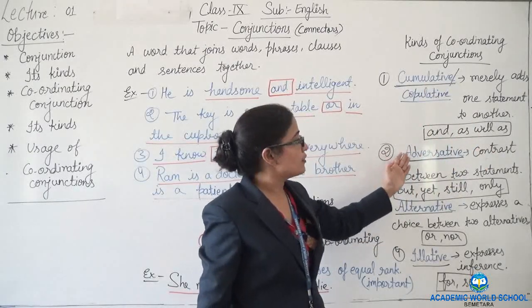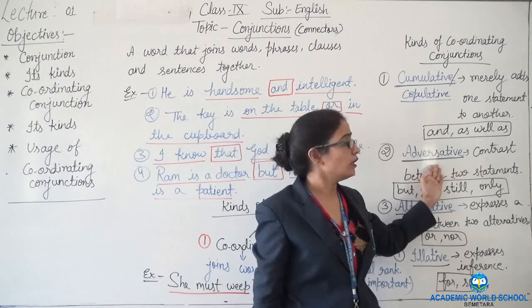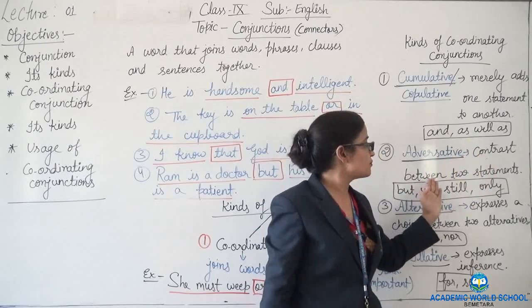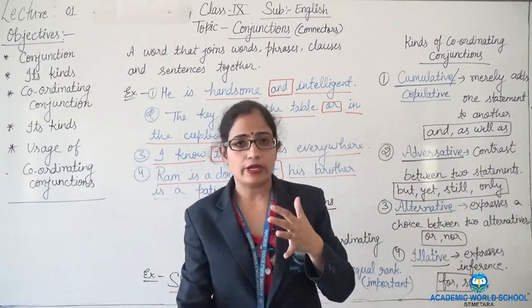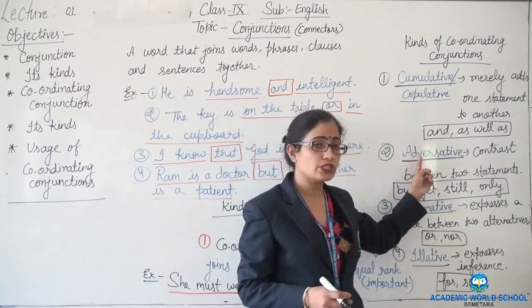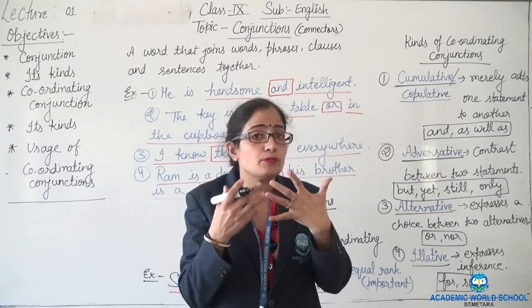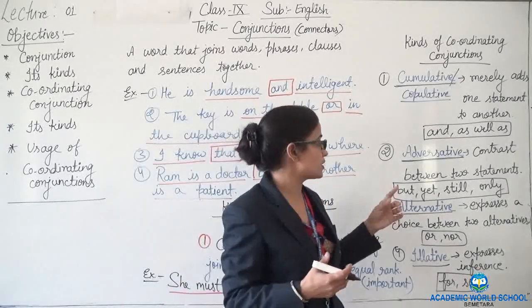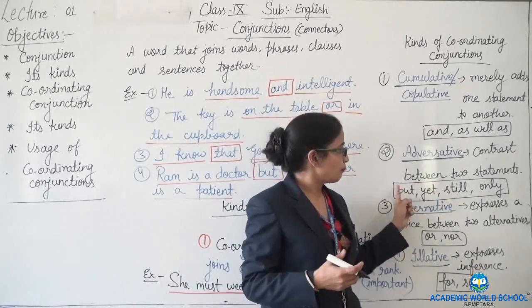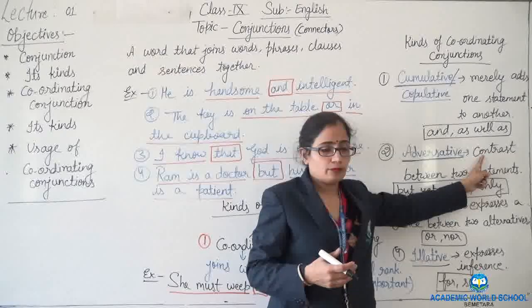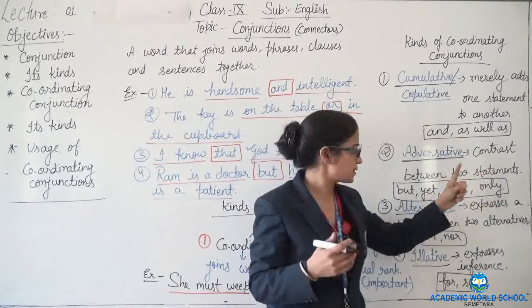Second kind, adversative. This is contrast between two statements. When such a conjunction is used in the sentence, a kind of adverse opposition will be there. So that's why we can say there is contrast between two statements.